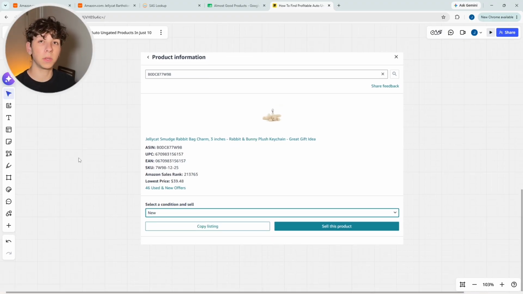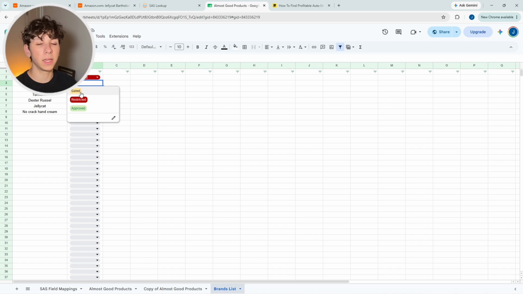If you actually end up getting approved to sell the product, you'll see here it just says sell this product, which means we can already list it. If you're not able to sell it, you're going to be met with something that says apply to sell, and then that's going to take you to a second screen to where you're going to see the button that says request approval, or you're going to see nothing at all. So if you see the button that says request approval, that means that you are just gated on this product.